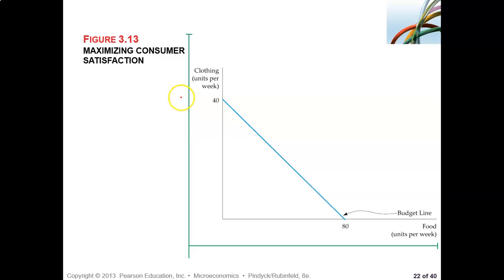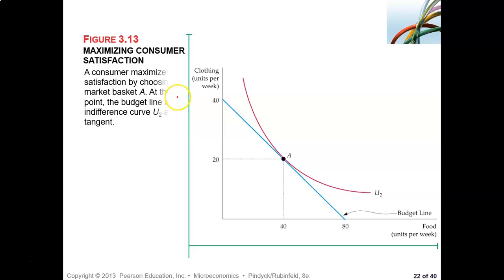Maximizing consumer satisfaction. Here we will show you. See that? So look at this, this is the clothing and this is food, right? We are measuring, and this is the intercept 40, this is the intercept 80, right, for food. So again the same, right? The price of clothing is $2 per unit. Price of food is $1 per unit. And income is $80, right? And now what happens?